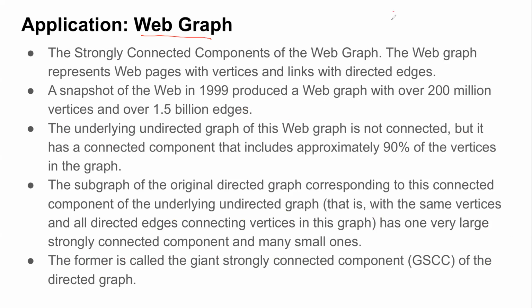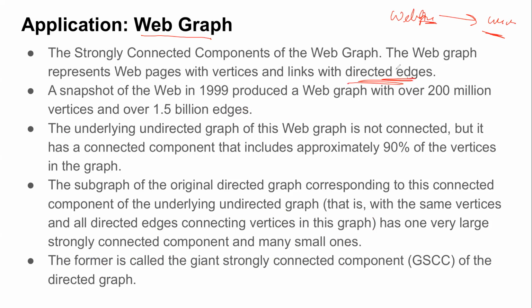If any web page points to another web page, we have a link between them. The links are directed edges because every page may not have a link to every other page. If I have a home page, it has a link to some other page, but we may not always have the reverse link. So that's why it's modeled as a directed graph.